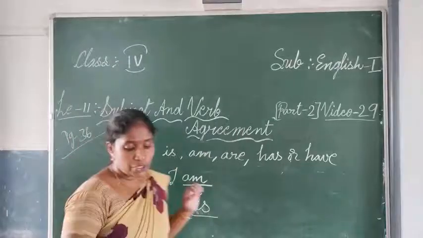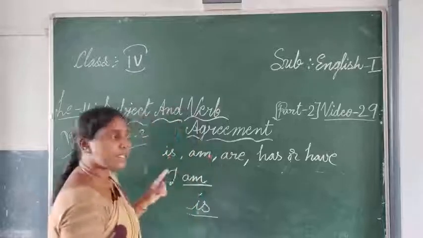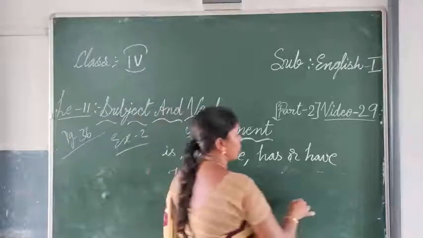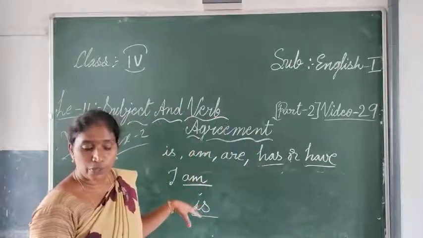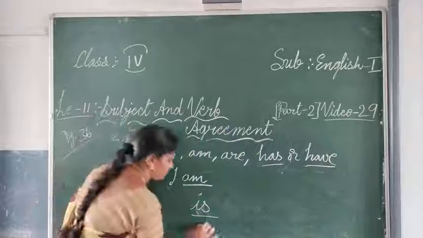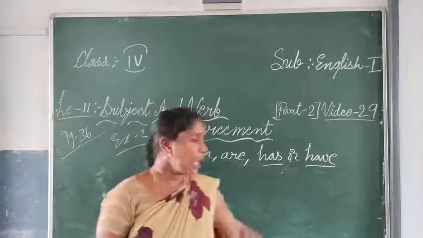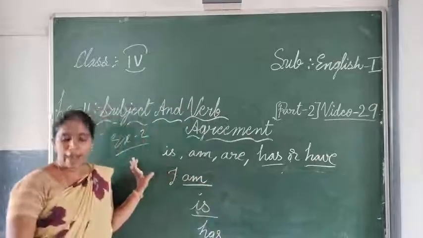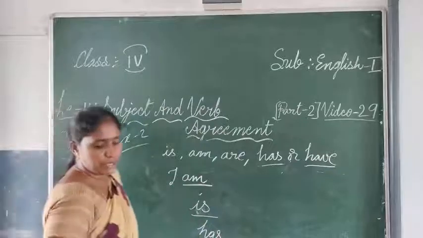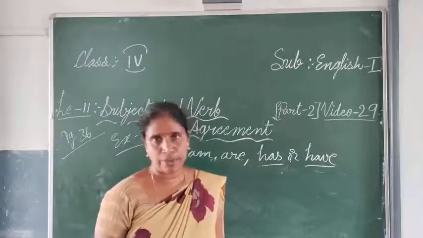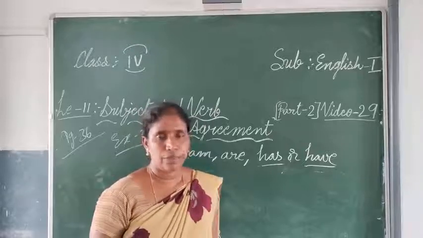The next one, "She dash kept her word." She means third person. When the third person is there, she, he, it, what do we use? Has or have. So what do you have to use here? She has. Like that you have to think and use. I hope you have understood till here, and the other exercises I will continue in the next class. To understand, try to do the exercises by yourself. If you have any doubt, you can ask me freely. Thank you.